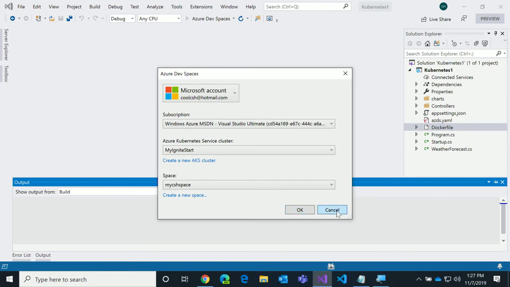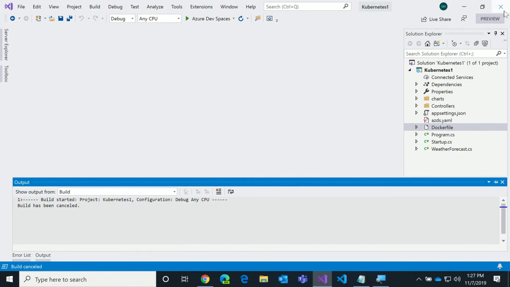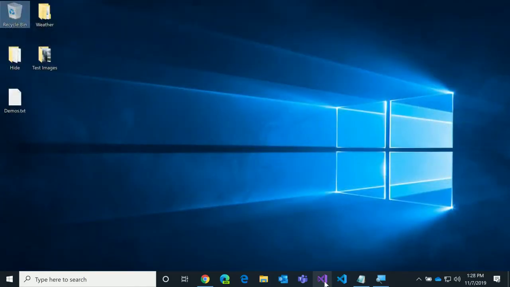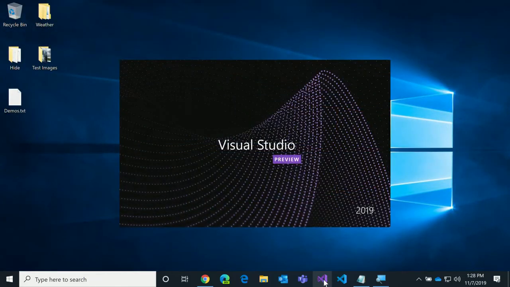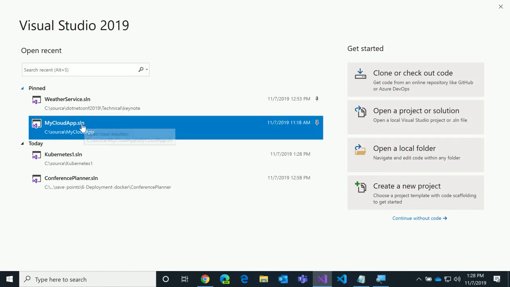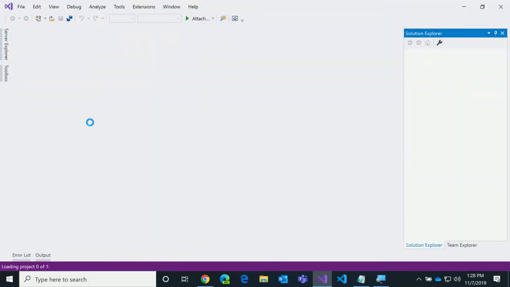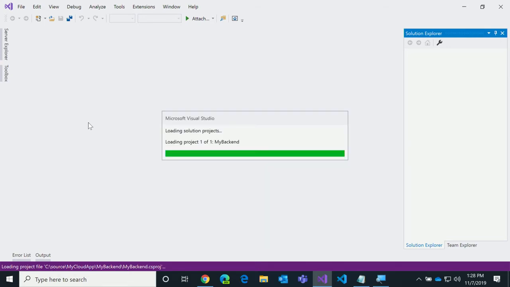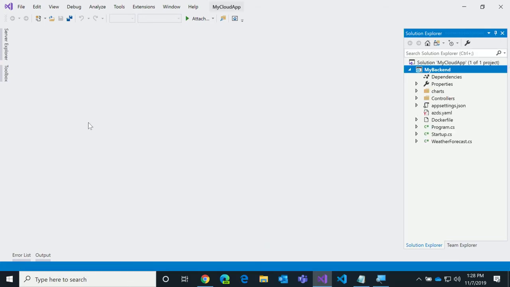I'm not going to wait for the magic to happen. I'm going to go right to an app that I have on my machine. It's already set up for this, and I'm going to show why this is actually really cool too. So I'm going to select my cloud app. I've already got this wired up. I've done that dialog box, I waited for the 5 minutes after that dialog box, and I'm ready to go.